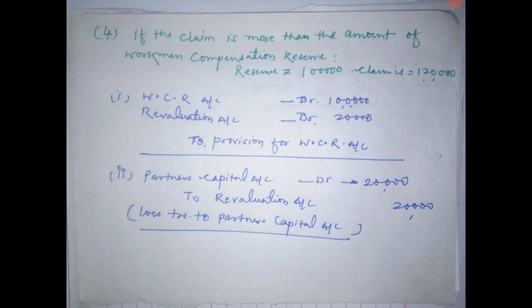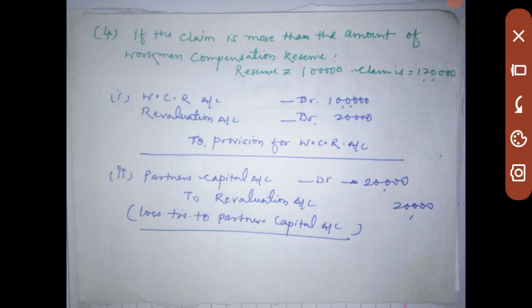So in the journal entry, workman compensation reserve account will be debited by 1 lakh and the revaluation account will be debited by rupees 20,000. That is the deficiency to cover the claim of rupees 1,20,000. In the credit side we will write here 1,20,000. So we have not written here, but you understand that we will write 1,20,000 in the credit side.